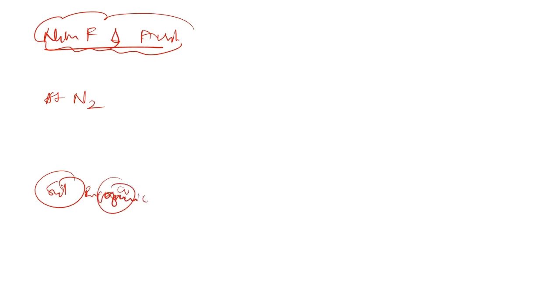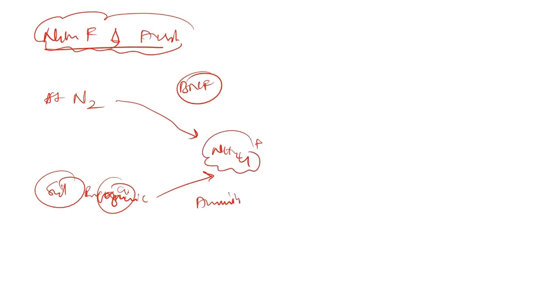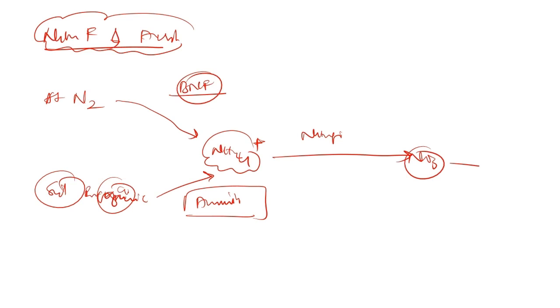The atmospheric nitrogen is converted into ammonium form through biological nitrogen fixation. Secondly, the soil organic matter is converted into ammonium form through ammonification. So this is the common form that is formed by biological nitrogen fixation and ammonification. Once this ammonium ion is formed, through the process of nitrification it is converted into nitrate, which can be directly utilized by the plants.